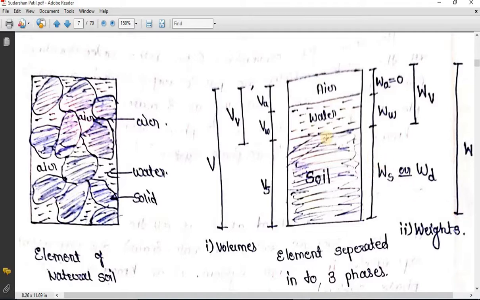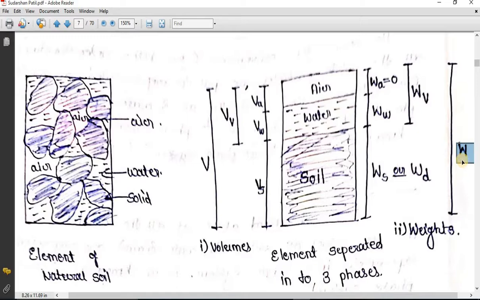One thing you can observe very carefully over here. If I want to calculate total volume V, I can say that it is an addition of volume of soil solids, that is Vs, volume of water, that is Vw, and volume of air, that is Va. So V is equal to Vs plus Vw plus Va. But if I want to calculate total weight, that is W, I can say that it is the addition of Ws plus Ww plus Wa.